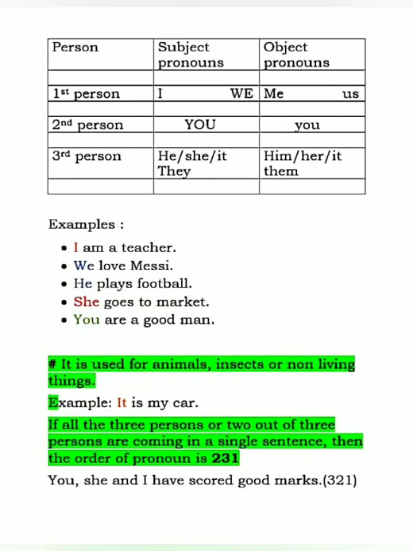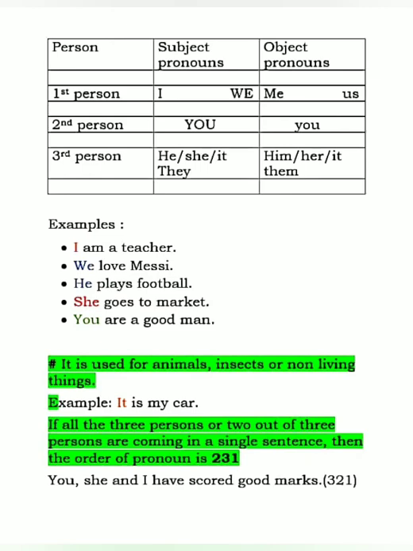You are a good man. So here you is the second person. And another thing you should remember, it we use for animals or insects or non-living things. It is my car. So it's a non-living thing, and that time we use it.